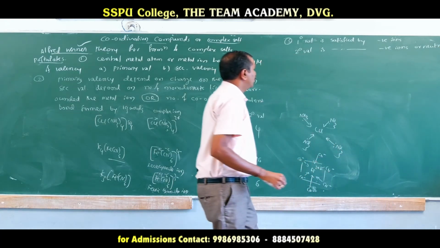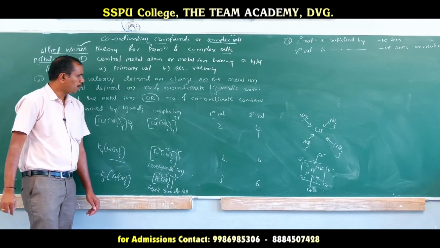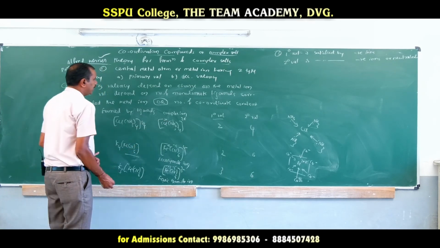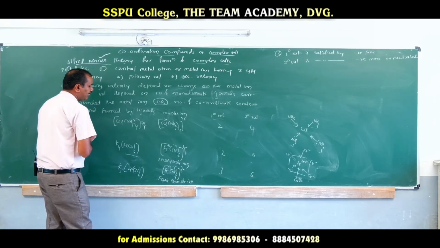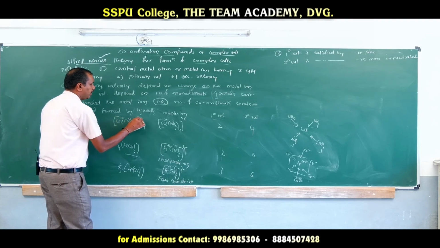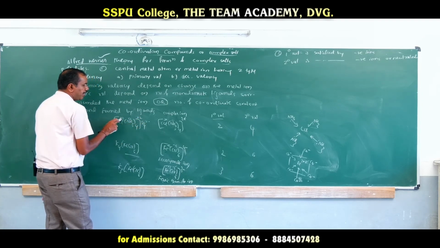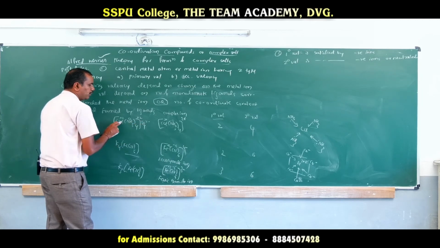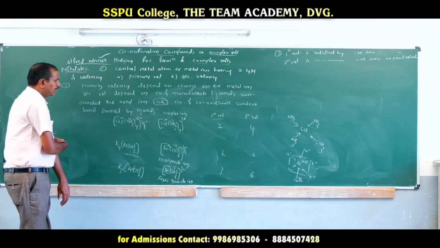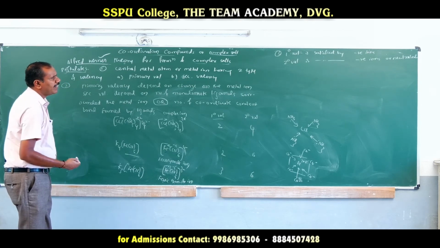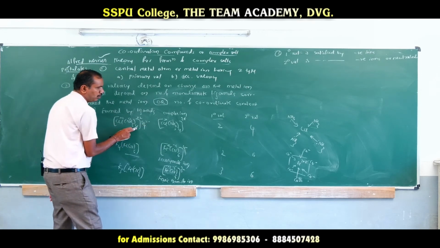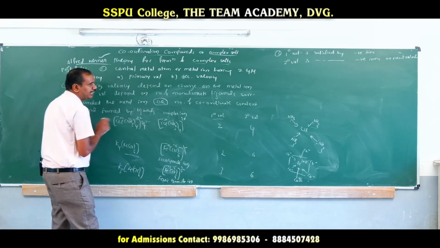You see, in the case of the cuproammonium ion, the primary valency is +2, which is satisfied by negative ions. In that complex salt, the cation is +2 and the sulfate is -2, so the primary valency +2 is satisfied by the sulfate ion. Primary valency is satisfied by negative ions only. The secondary valency is satisfied by negative ions or neutral molecules. The secondary valency for cuproammonium is 4, which is satisfied by 4 ammonia ligands, which are neutral ligands.